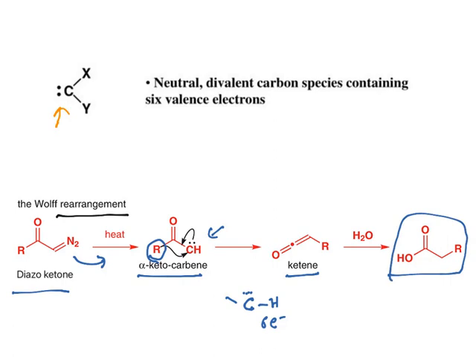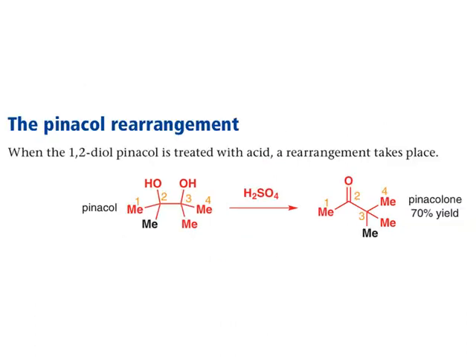So why the rearrangement? The group is moving to this carbon because it is electron deficient. To fulfill its electrons, it is moving, and finally you get a final product. So this is a group migration to an electron deficient carbon. One more named reaction: the Pinacol rearrangement. In this rearrangement, a pinacol is converted to pinacolone.